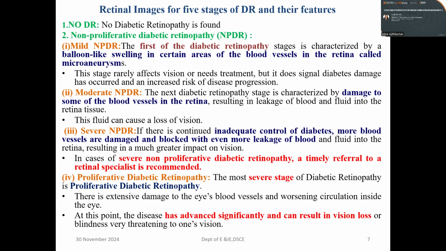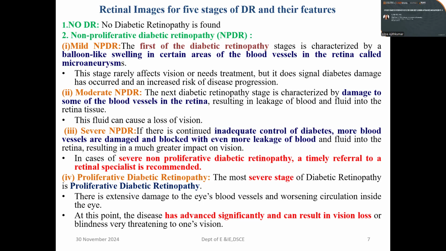Moderate NPDR is the next stage, which will cause damage to some of the blood vessels in the retina, resulting in leakage of blood and fluid into the retinal tissue. This fluid can cause a loss of vision. Again, the third category, severe NPDR: with continued inadequate control of diabetes, it may cause more blood vessel damage and blockage, with even more leakage of blood and fluid in the retina, which will impact vision.